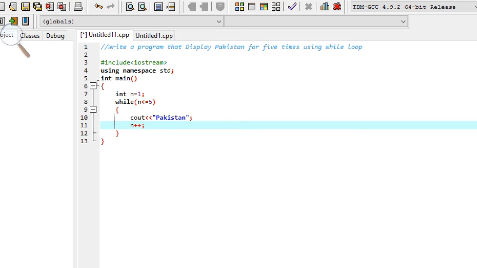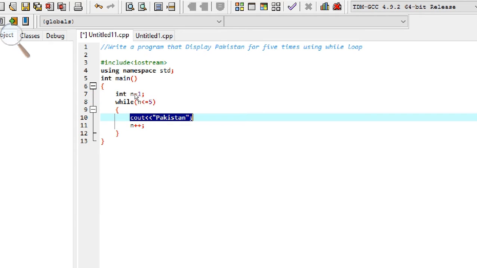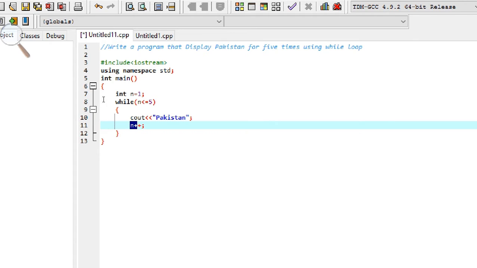Here, when the loop starts, the first value will be 1. It will start the iteration. It will display Pakistan first, then it will come to this point where n plus plus, which means n plus 1. When n plus 1 means 1 plus 1, which will be equal to 2, the loop will again start. Here it will come to this condition: 2 is less than or equal to 5, which is true.